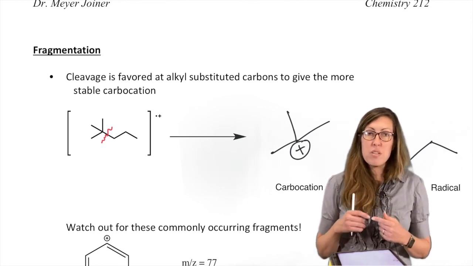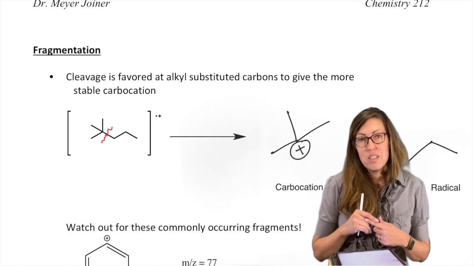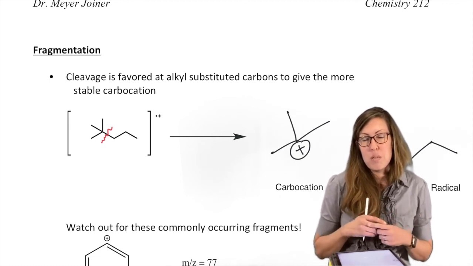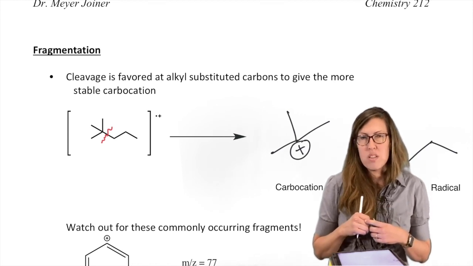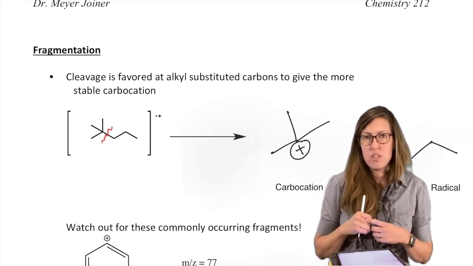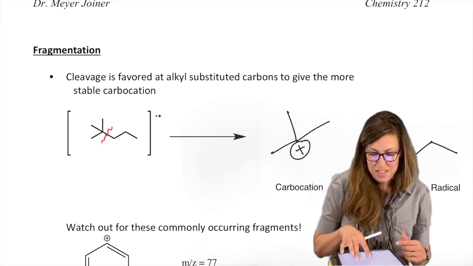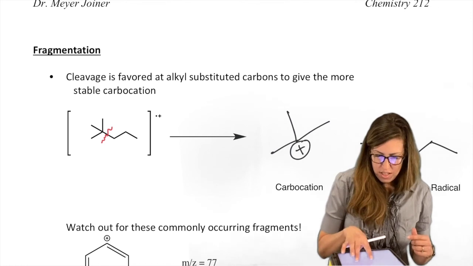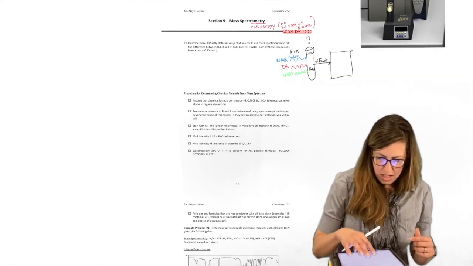There are some fragments that are so commonly formed, because they're relatively stable carbocations, or even just cations, that they're worth recognizing. So you don't have to get your calculator and add it up and say, oh, what has a mass of 77? It's worth doing enough problems or having a little list of all the fragmentation patterns.